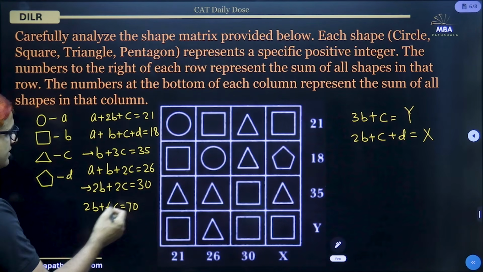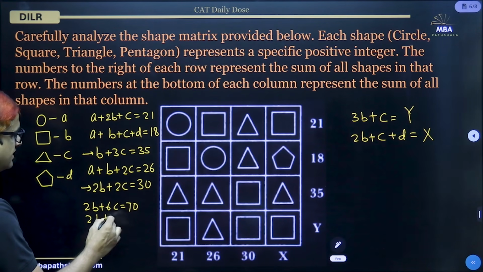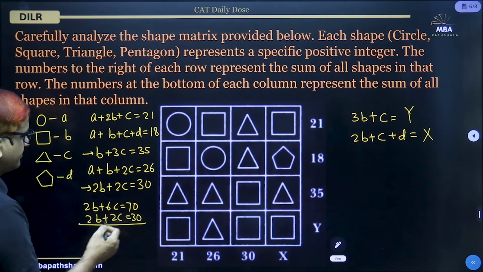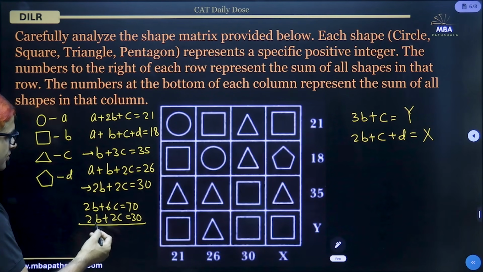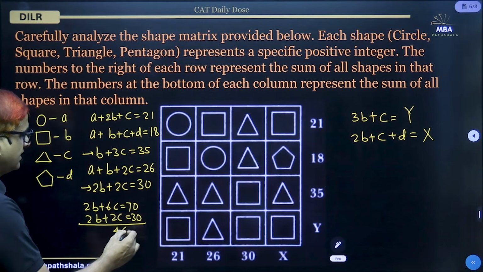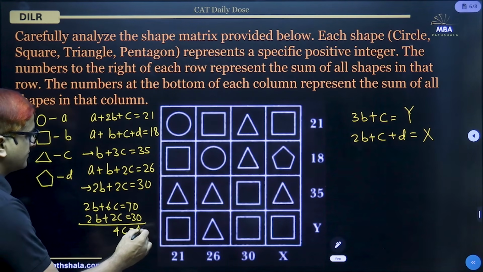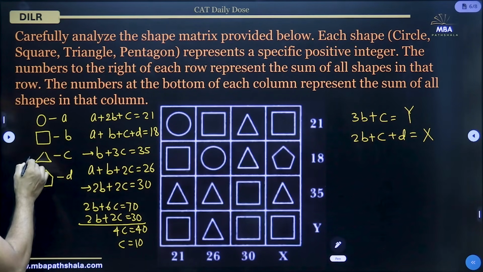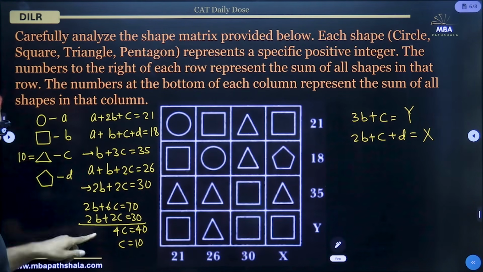And in this equation we have 2B plus 2C is equal to 30. Now if we subtract one equation from another, 2B cancels out. 6C minus 2C, that is 4C. 70 minus 30, that is 40. So C is actually 10. So the value of C is 10, that is, triangle is 10.